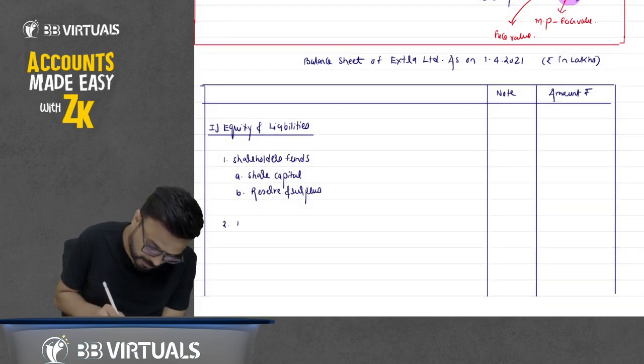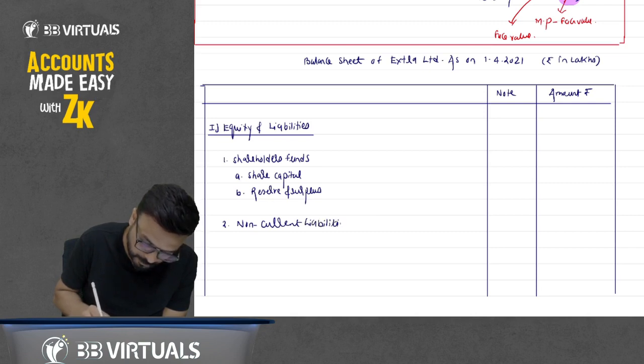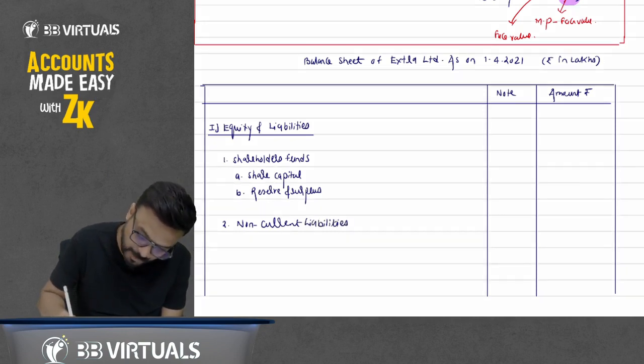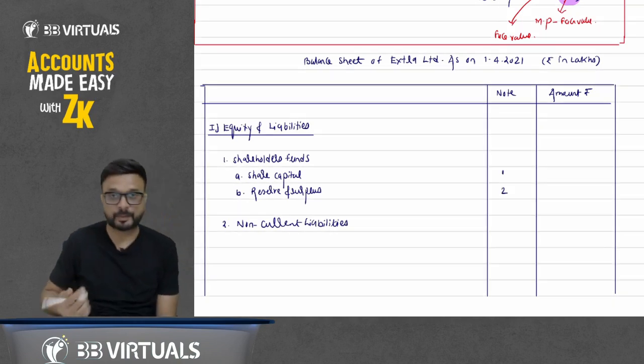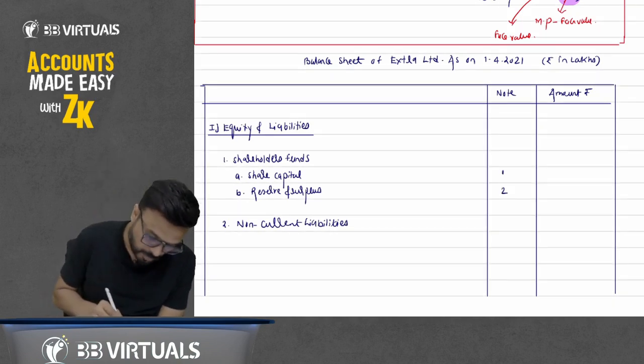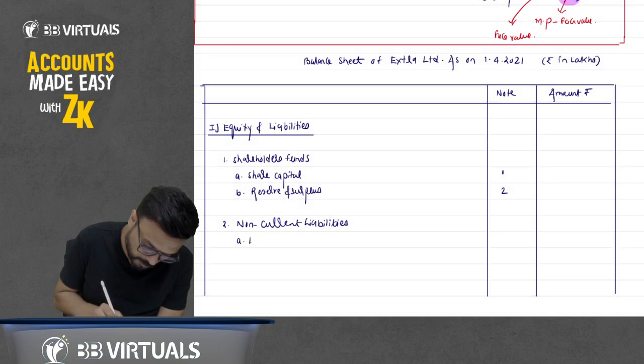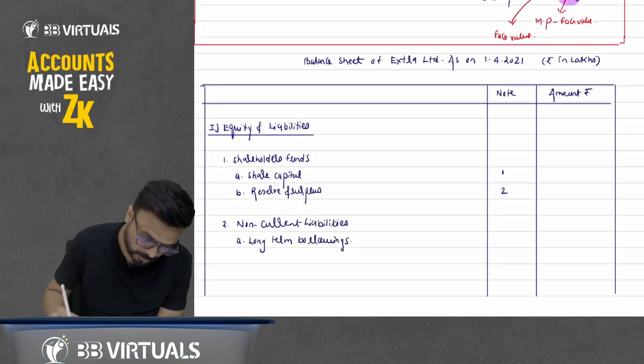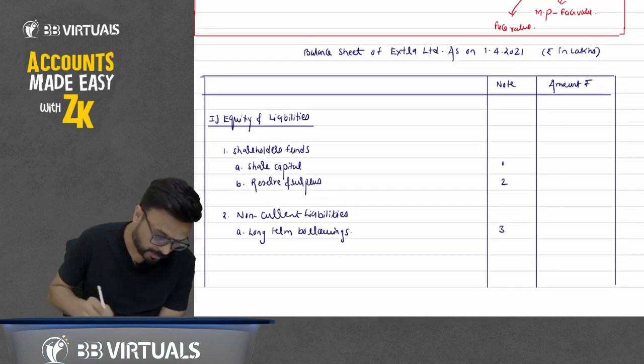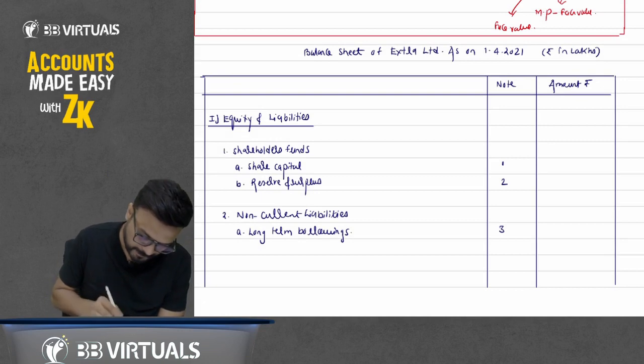Second, non-current liabilities. Say share capital, note 1, reserve and surplus, note 2. Under long-term non-current liability, write down their long-term borrowings, for long-term borrowing, note 3. Then the fourth one is third.